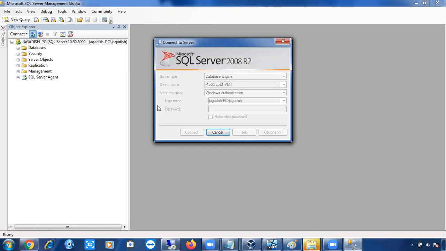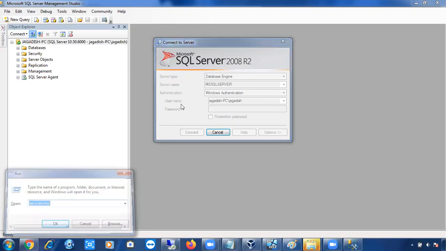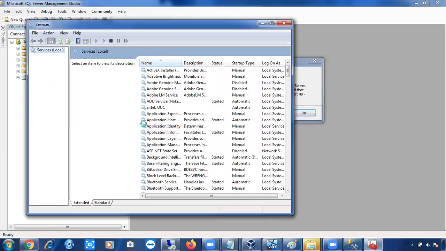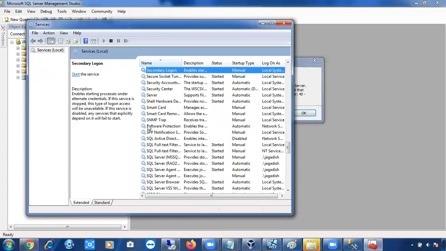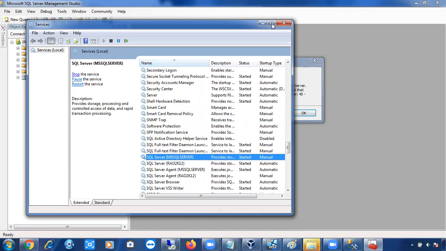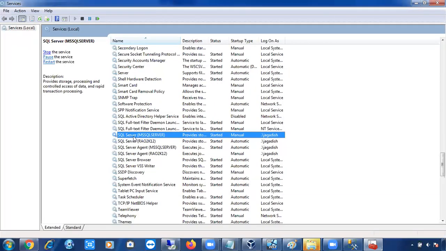All the services related to the default instance will be named MS SQL Server. All the folders for the default instance will be named MS SQL Server. If you want to see, you can see the services in services.msc. Go to the services.msc screen. Here you can see the SQL Server, and you cannot see any computer name in the brackets. MS SQL Server means this is the default instance.